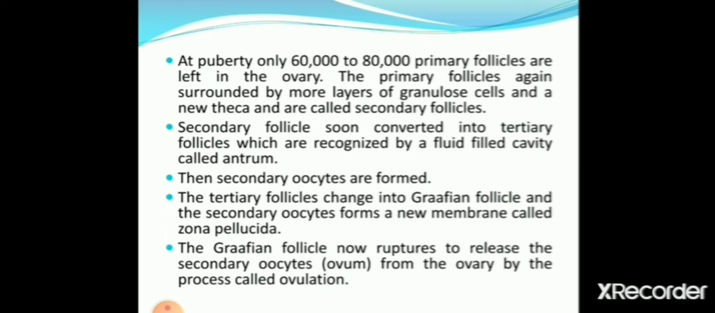At puberty, only 60,000 to 80,000 primary follicles are left in the ovary. The primary follicles, again surrounded by more layers of granulosa and a new theca, are called secondary follicles, soon converted into tertiary follicles, which are recognized by a fluid-filled cavity called antrum. Then secondary oocytes are formed. The tertiary follicle changes into Graafian follicle, and the secondary oocyte forms a new membrane called zona pellucida. The Graafian follicle now ruptures to release the secondary oocyte.